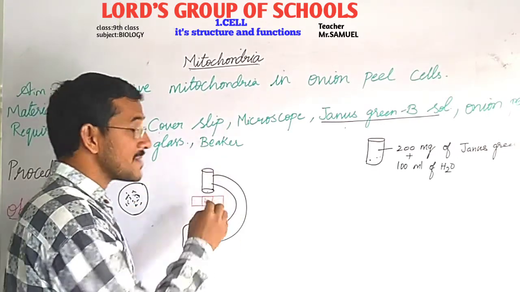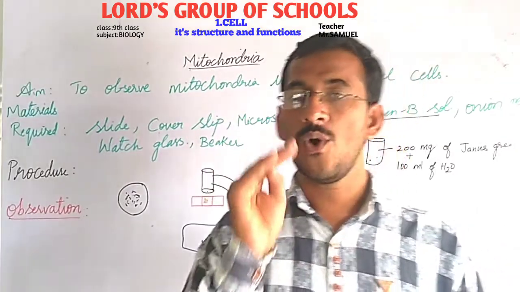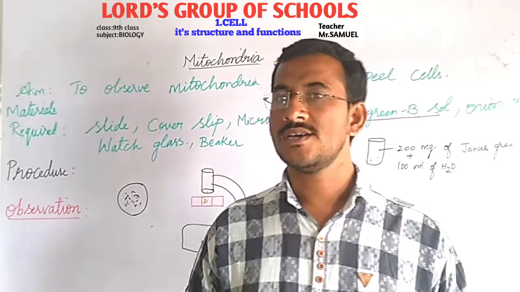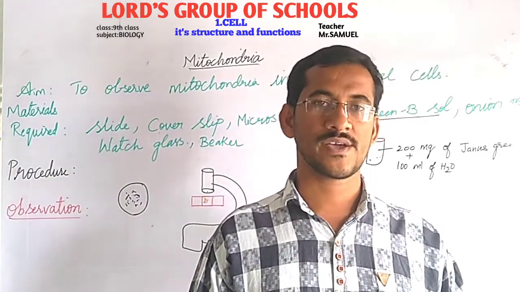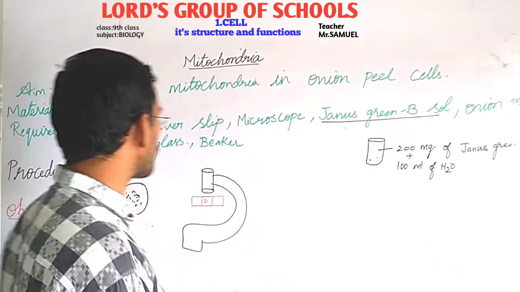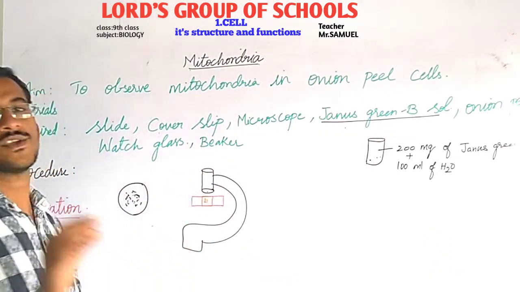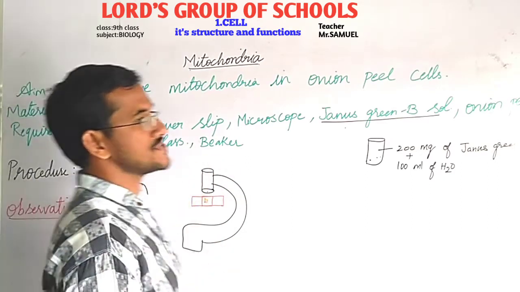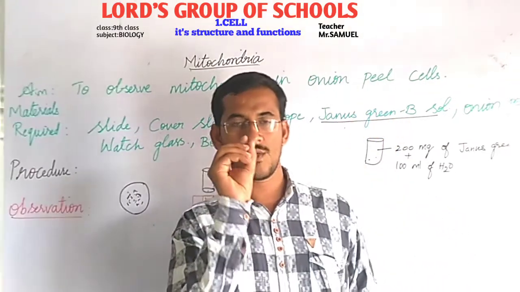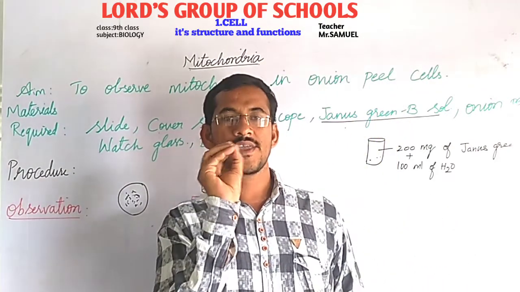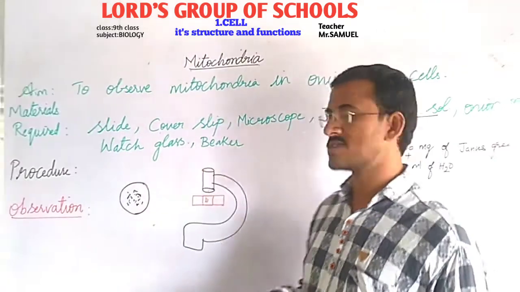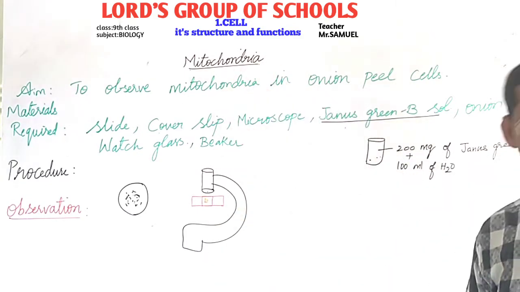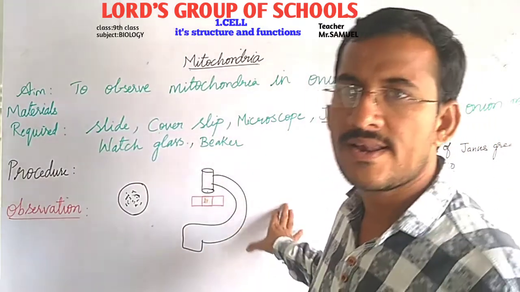While placing the cover slip, see that no air bubbles enter inside. If air bubbles enter, we cannot see properly the structures we want to observe under the microscope. So you should be very careful. Then keep it under the microscope and observe. What will you observe? Oval-shaped small green structures scattered in the cytoplasm of the cell, and that is nothing but mitochondria. So this is the activity on mitochondria.